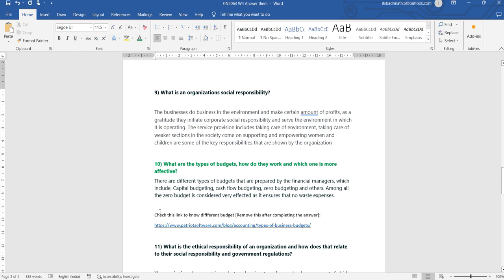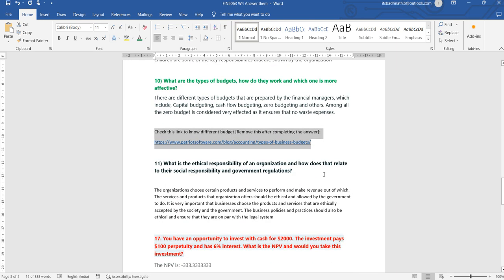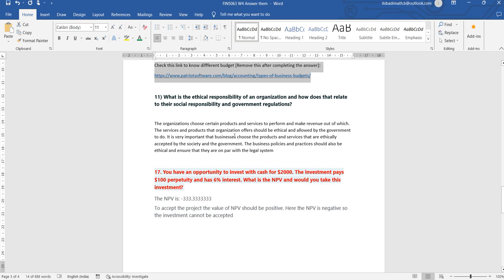So after writing this, make sure you remove these two lines. These two lines should not be kept inside. That's why I made a green mark. After reading this content and after writing it, make sure you remove these two lines. Okay, that's it.